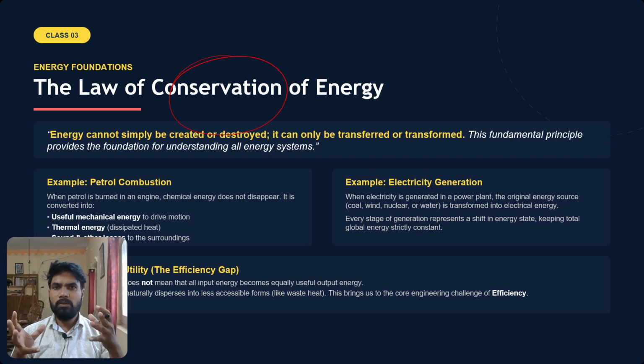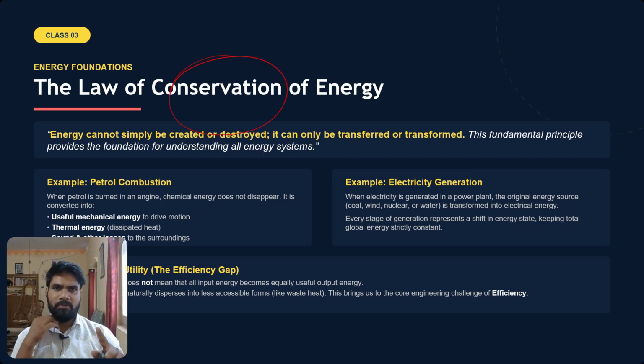What we can do at most is transform energy from one form into another form. We cannot destroy energy, we cannot create energy also. At our best, we are just converting energy from one form into another form. Very interesting.